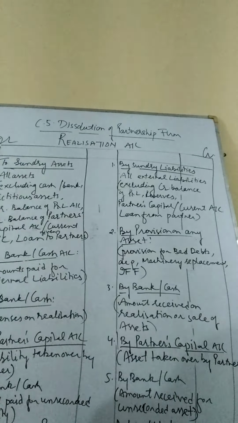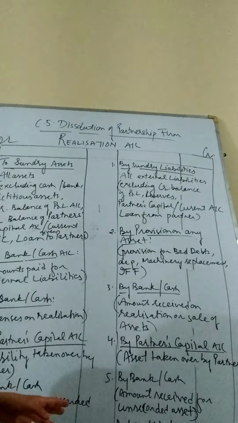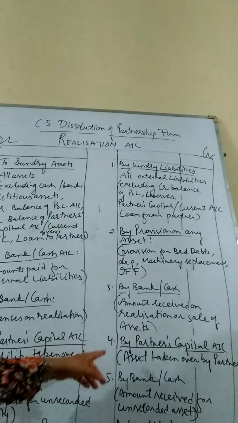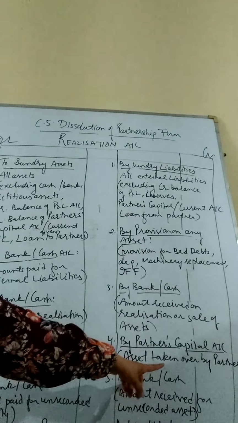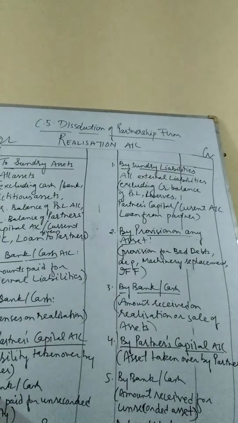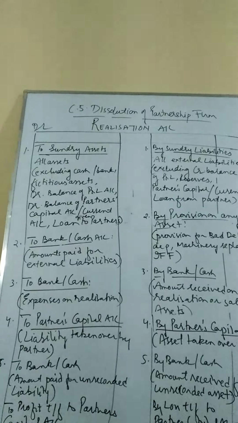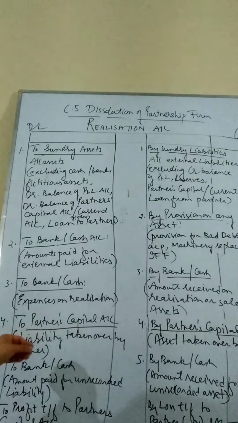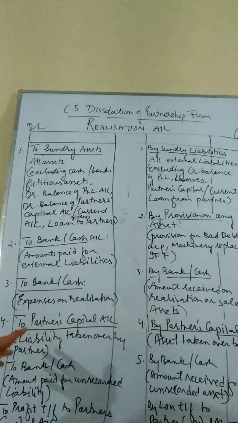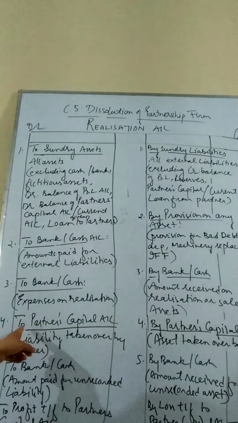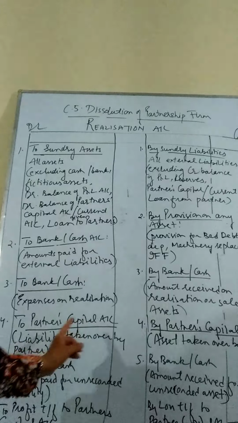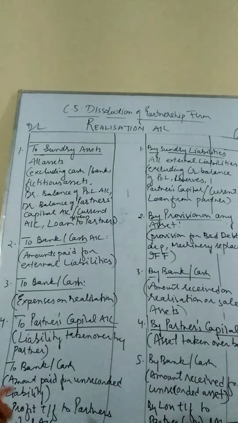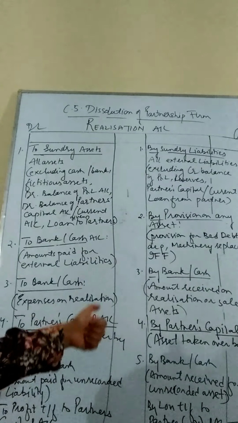Now the fourth step is if any partner takes over any asset. If the partner says, I want this asset, I need this asset, he will be given that asset. So by partner's capital account, any asset taken over by the partner. Now on the debit side, if any liability is taken over by the partner, if a partner says, okay, my wife's loan I will pay or my brother's loan I will pay, then any liability taken over by the partner shall be written over here to partner's capital account. Asset taken over by partner's capital account. Liability taken over by the partner to partner's capital account.